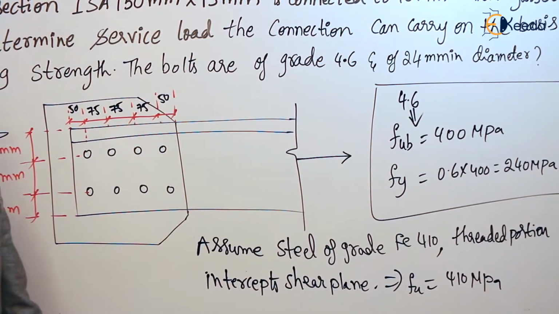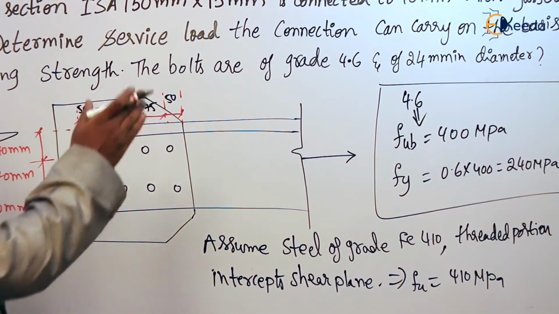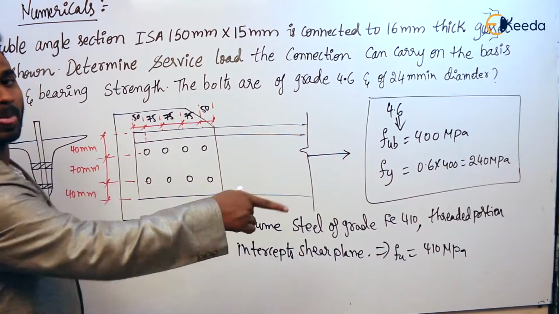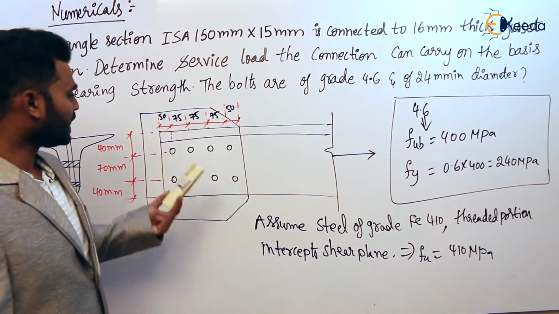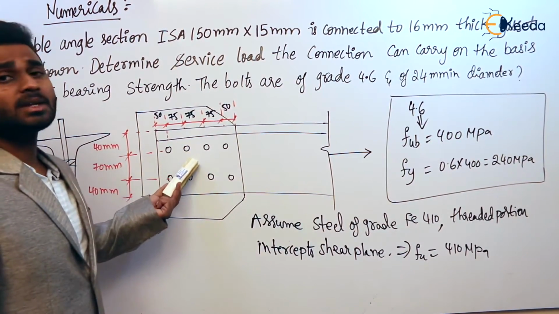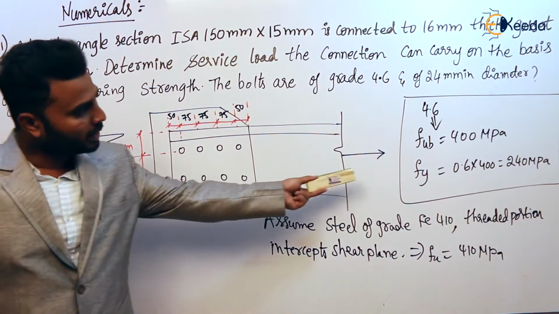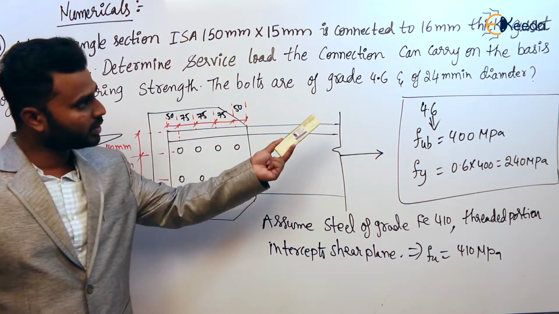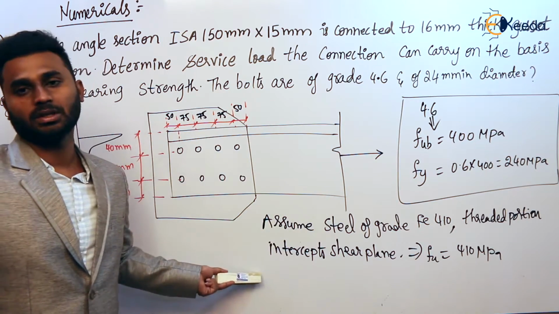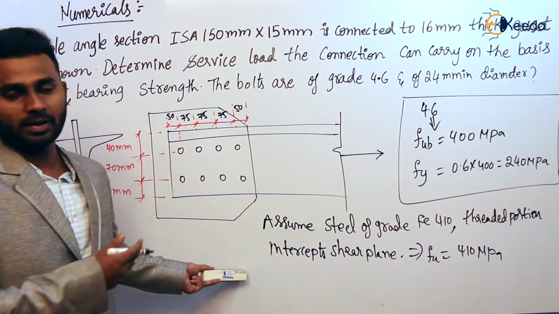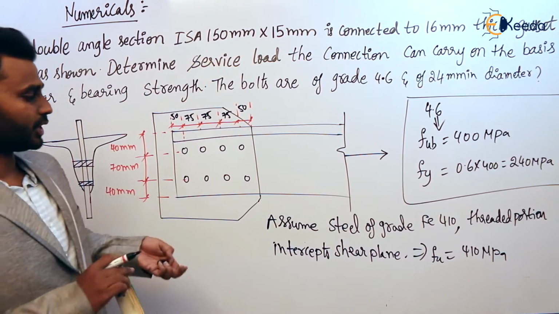Before starting this question, you should observe this. Agree? And in this, how many bolts are there? 8 bolts are there. Clear? So first you take down this question and make a note, and you write down what is meant by 4.6 and this assumption. Later I will show how to solve this question. So first you take it down.